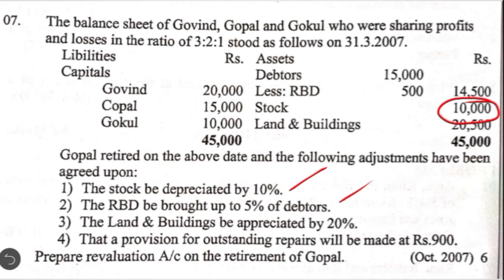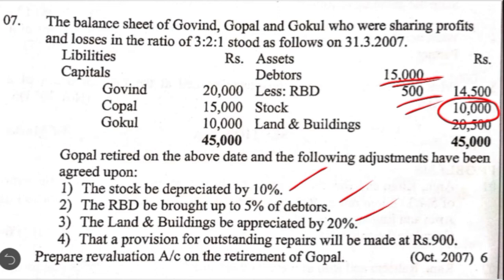The second one, RBD to be brought up to 5% of debtors. So 5% of gross debtors, 15,000 into 5%, which comes to 750. In the future we have to maintain RBD to the extent of 750, but already we have 500. So what is the extra provision we have to create now? Reserve we have to create now is only 250. So you are creating additional reserve against an asset. Again, it is a revaluation loss.